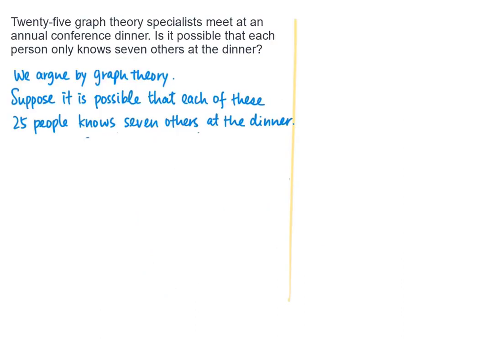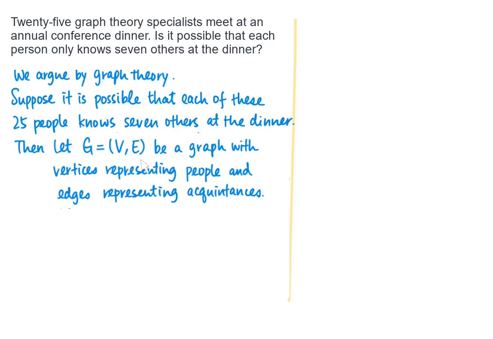We can prove by contradiction. Suppose that there is really such a graph that interprets this setting. Then we try to deduce a contradiction by using the hand-shaking lemma. And if there is such a contradiction, it means that such a setting is not possible. So let's suppose that it is possible that each of the 25 people knows 7 others at the dinner.